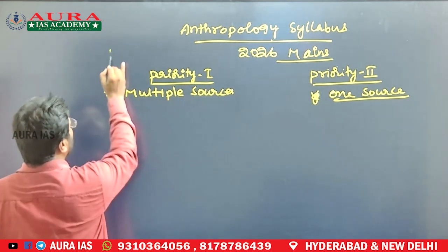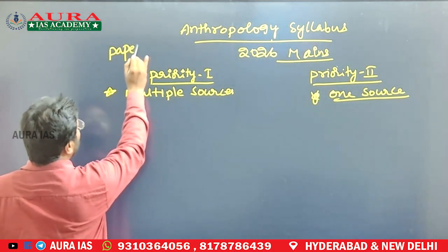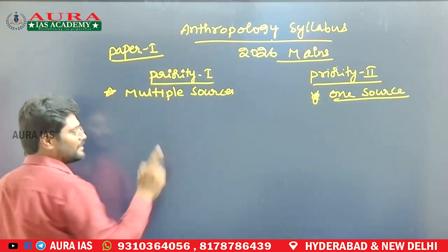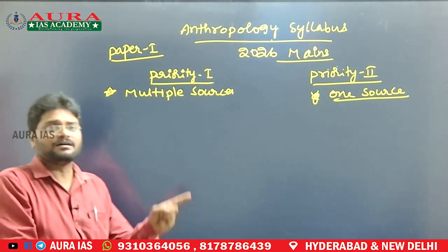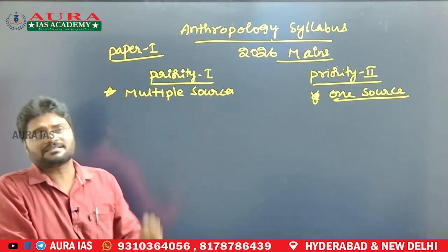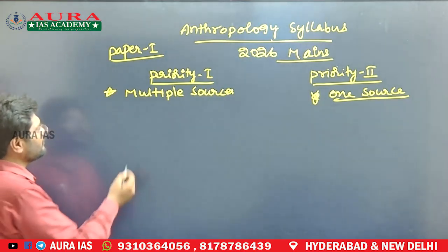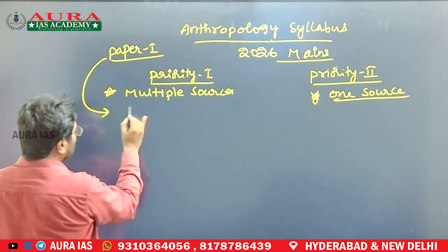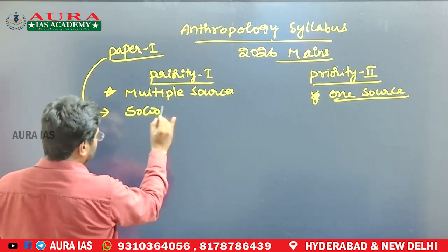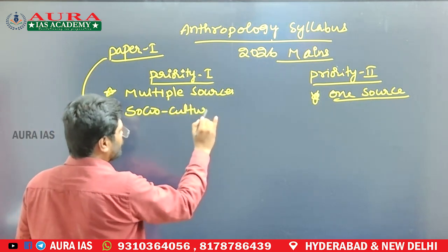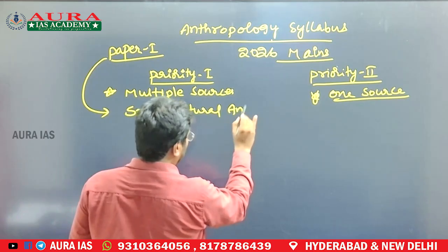Basically I am going to talk about the priority 1 chapters in paper 1. In the next video I will discuss the priority 1 chapters in paper 2. First of all, you start with paper 1, socio-cultural anthropology.